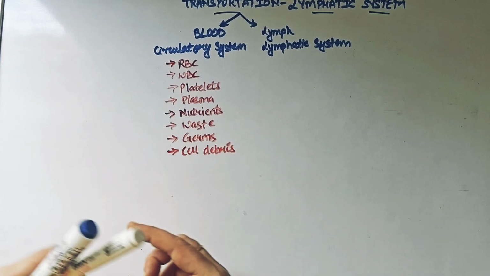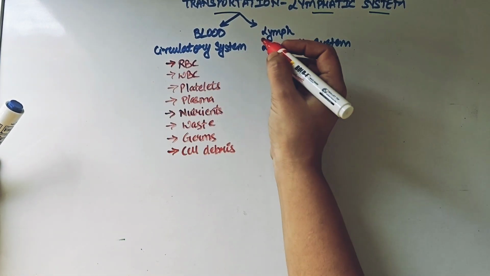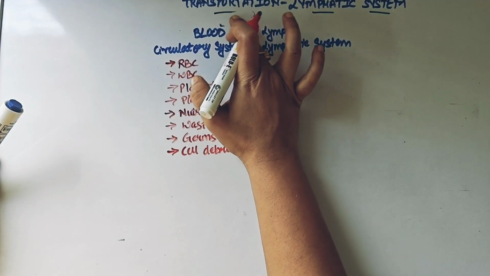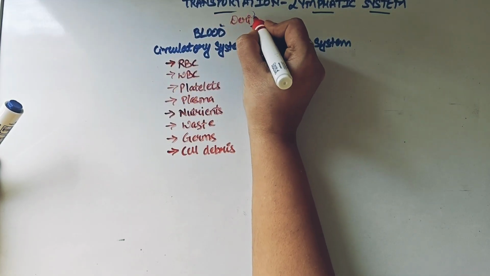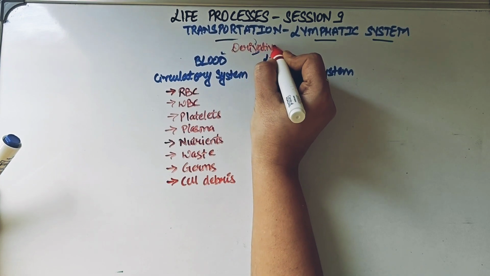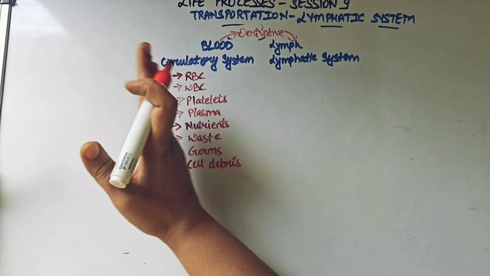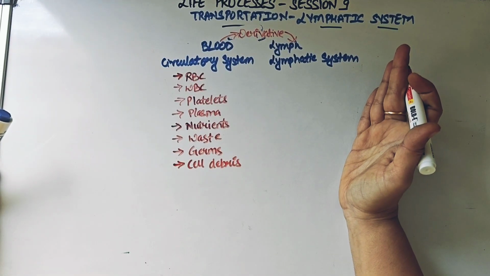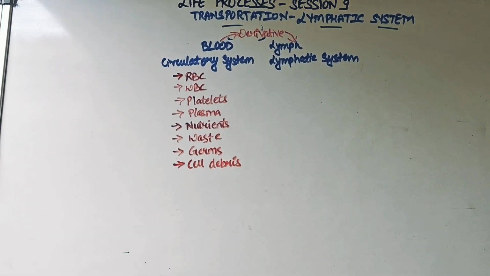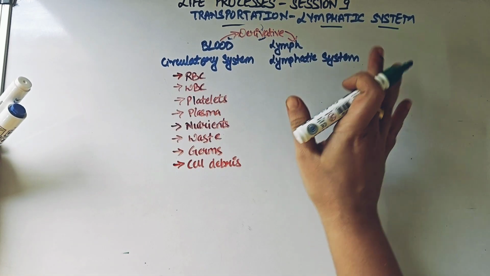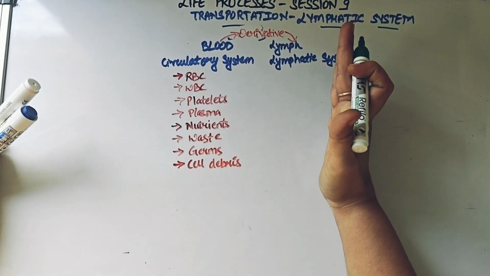So to understand what lymph is, we can understand that lymph is actually a derivative of the blood itself. Let me write down here: what is lymph? Lymph is nothing but a derivative of blood. So whatever components are there in your blood, some of those components are what make the lymph actually. So what components is your lymph made of? Let us understand that. In your lymphatic system or in your lymph, what are the components of the blood that come here?